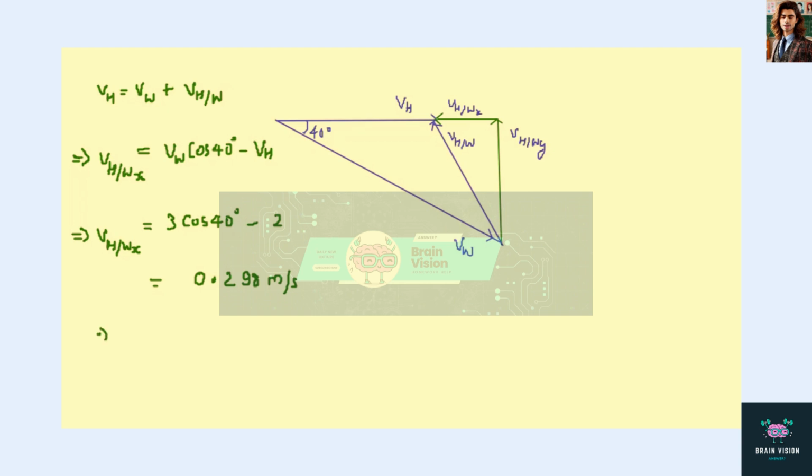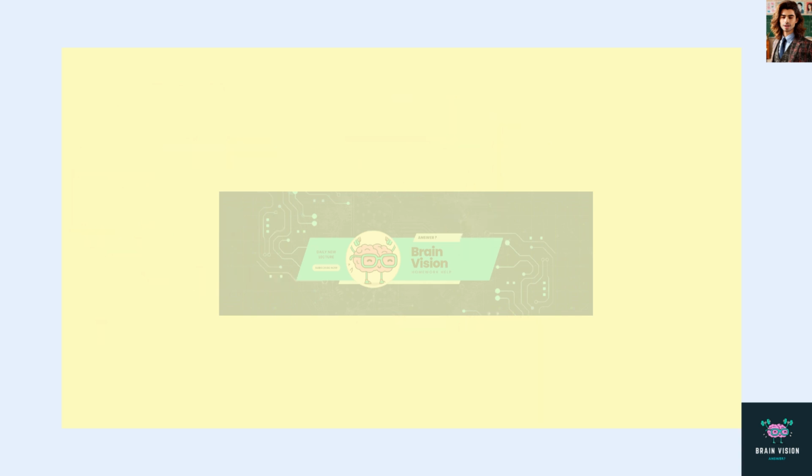Now let us calculate the relative velocity in y direction. So now velocity of helicopter with respect to wind in y direction is equals to VW sin 40 degree. So it will be equals to 3 sin 40, and we will get a value of 1.928 meter per second.